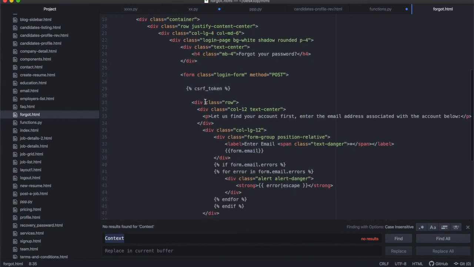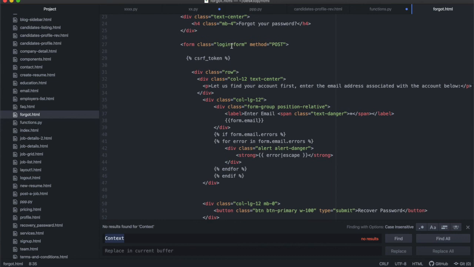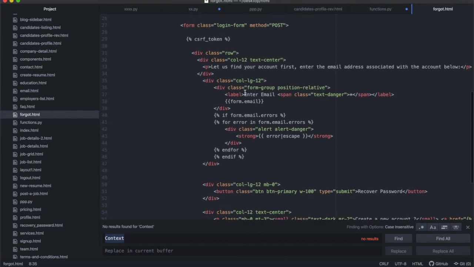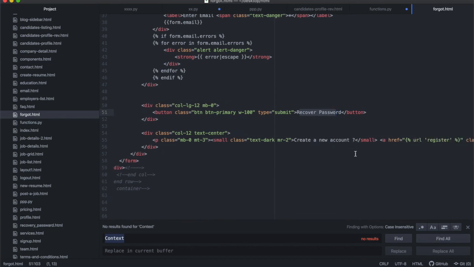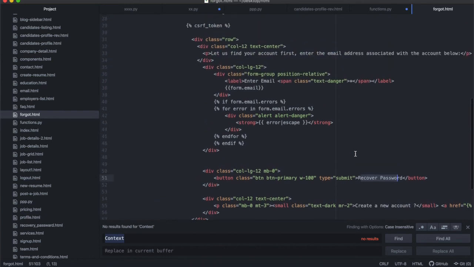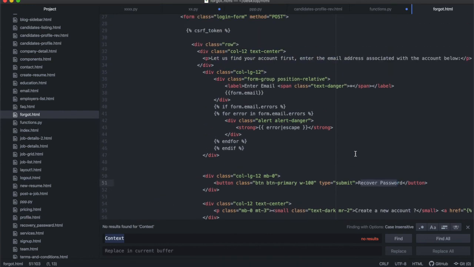Inside your body, you're still going to have a form. Don't worry about the class, you can leave it as a login form class. Just make sure that you change everything from login to forgot. At the bottom, instead of saying recover login, you say recover password, and then at the bottom create an account. The most important difference is that this one only has one input. The login form had two inputs, a username and a password, so we need to get rid of the password and replace the username with an email.